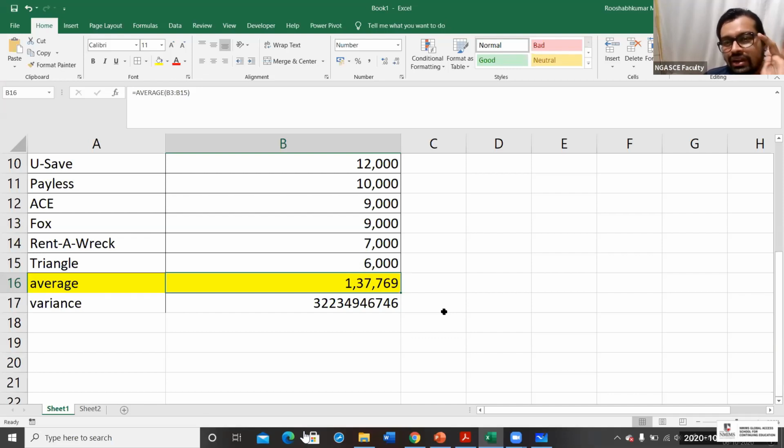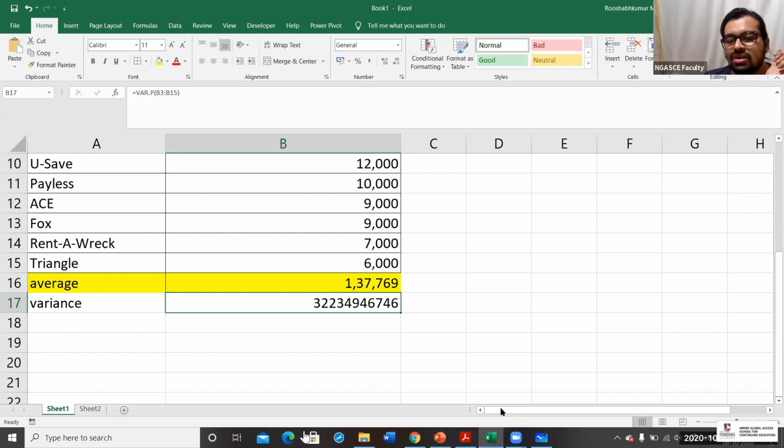Roughly 1,37,000 cars in service are expected per company in US. What is variance? Variance is so big, it's falling outside the range. This range is 6,000 to 6 lakhs. And this is variance because this is a square distance.